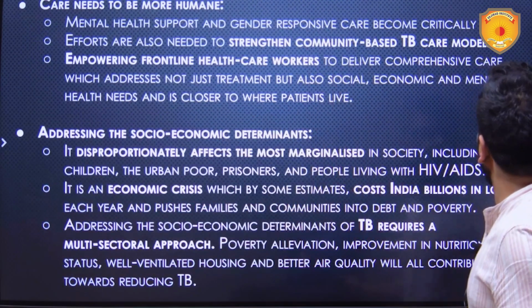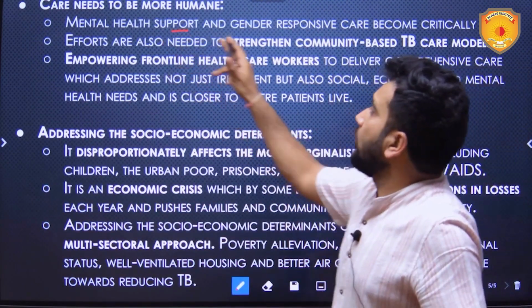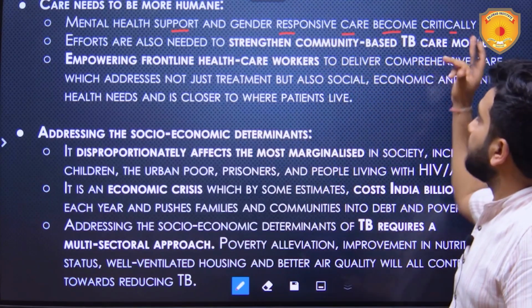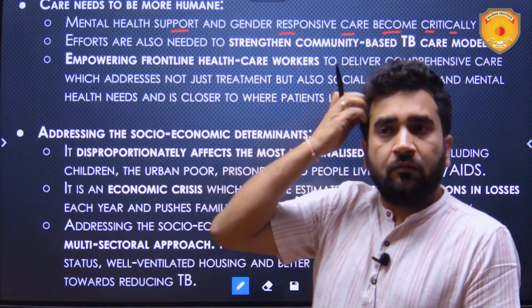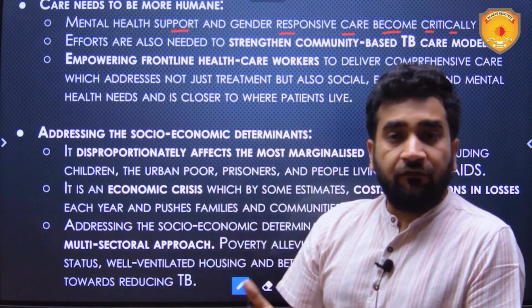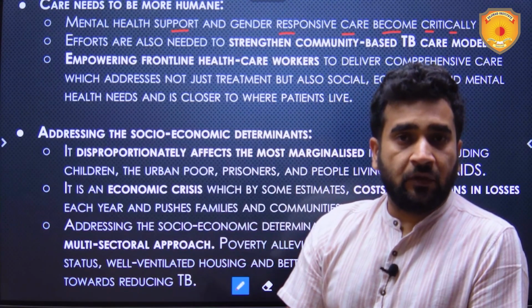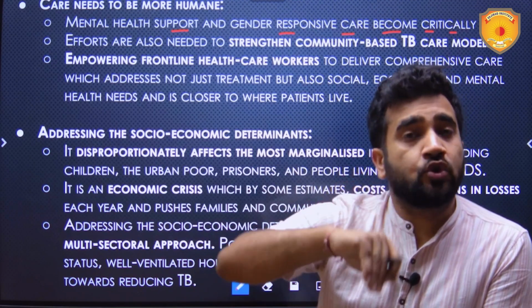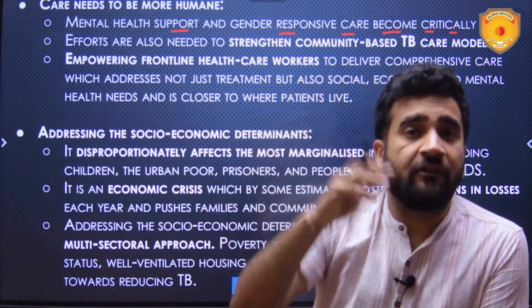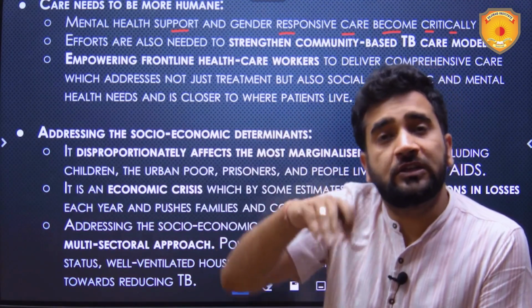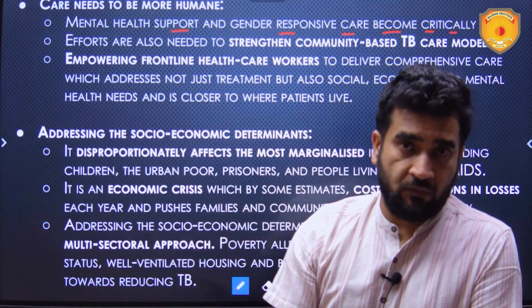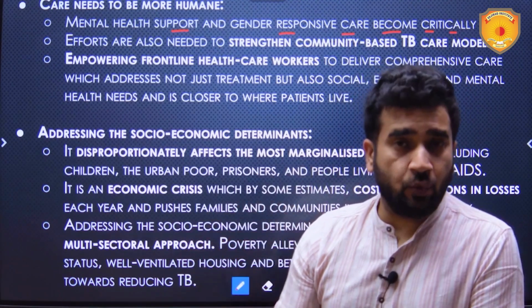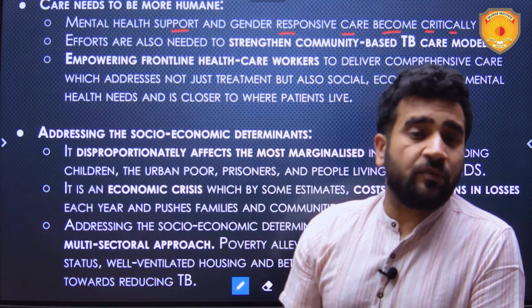Care needs to be more humane. Mental health support and gender-responsive care become critically important. Here also, if a female contracts TB, she is socially excluded to the next level. The degree of social exclusion for females is higher. This has been experienced especially in rural India. So that needs to be tackled.